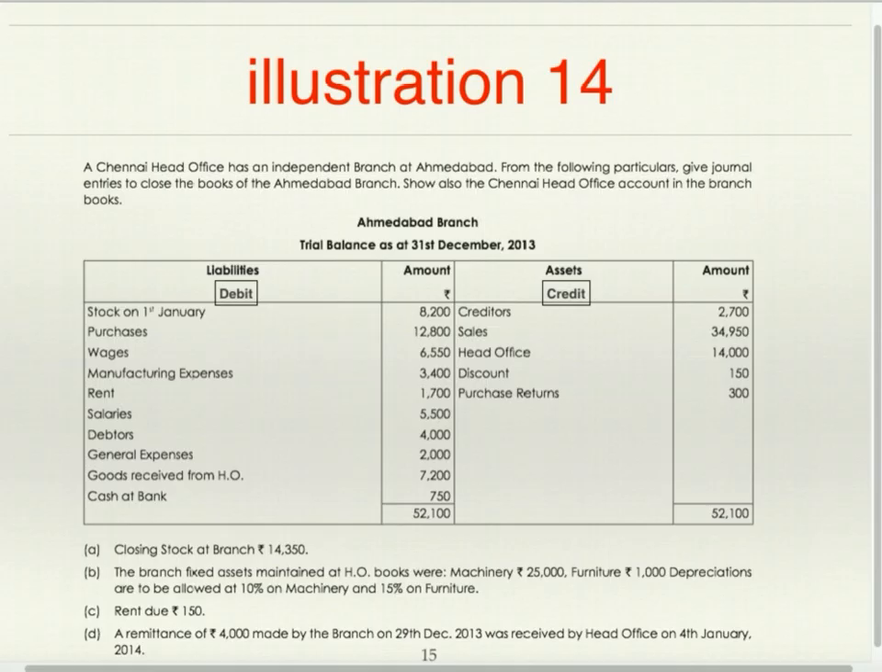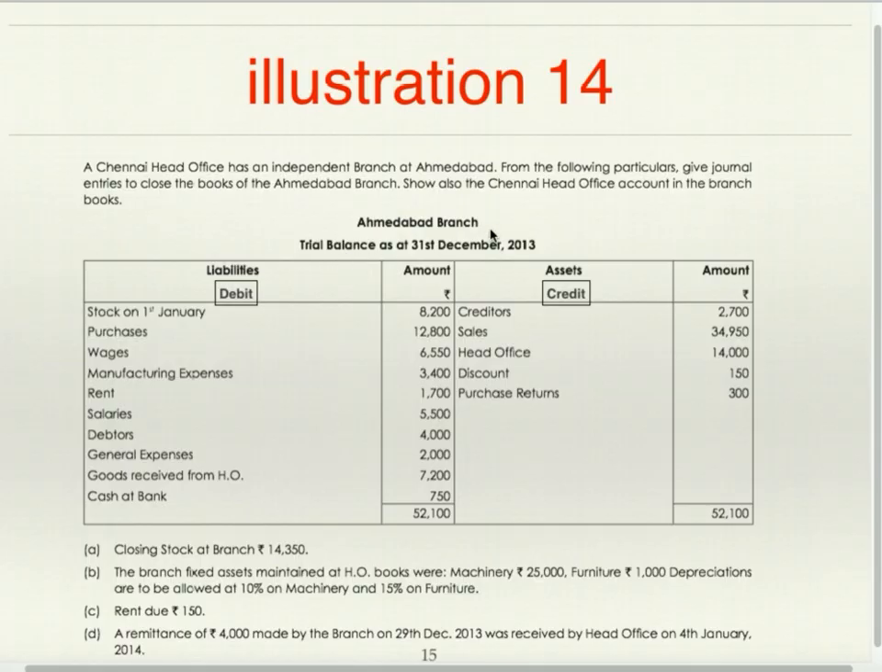Now we'll see illustration 14. A Chennai head office has an independent branch at Ahmedabad. From the following particulars, give journal entries to close the books of Ahmedabad branch. Now, you are supposed to close the books of branch. In the books of branch, you are supposed to pass closing journal entries. Show also Chennai head office account in branch books.